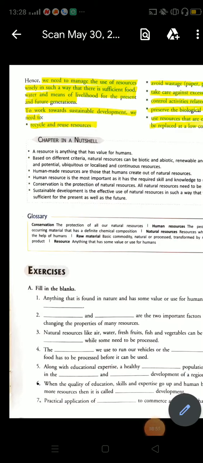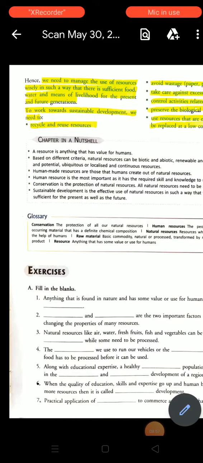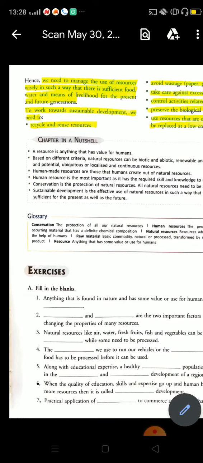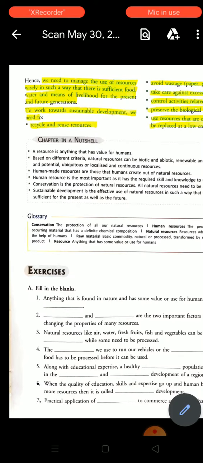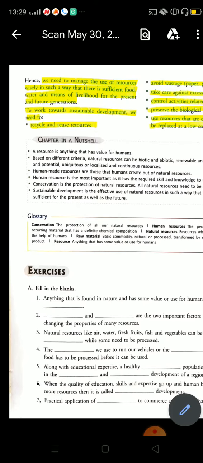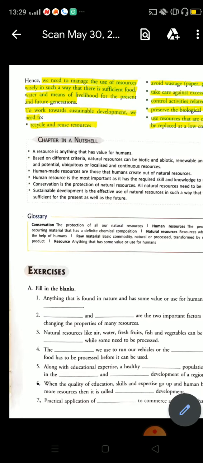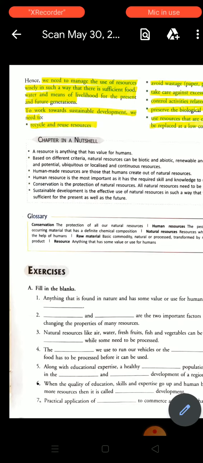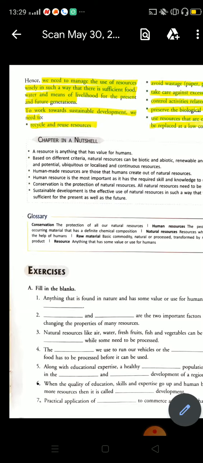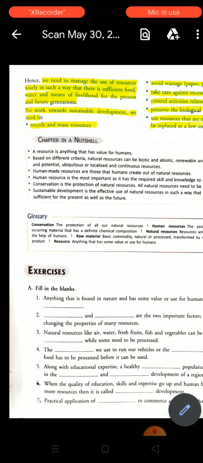We need to manage the use of resources wisely in such a way that there is sufficient food, water and means of livelihood for the present and future generations. That means we have to utilize our natural resources in such a way that they meet the needs of the present generation, and we also have to keep some natural resources for the future generation.